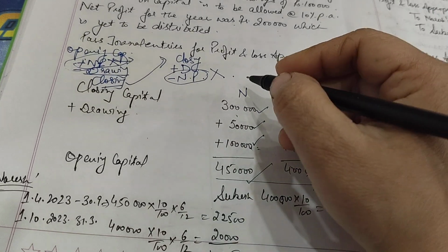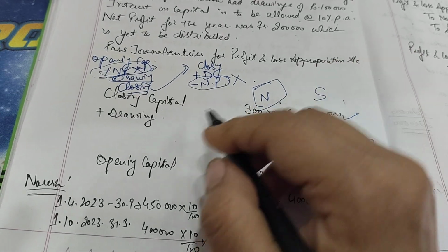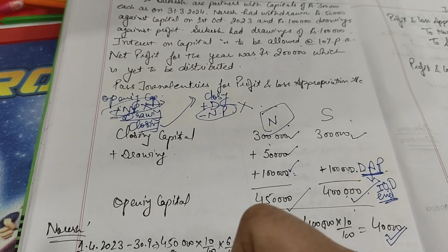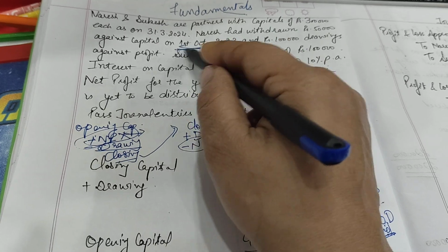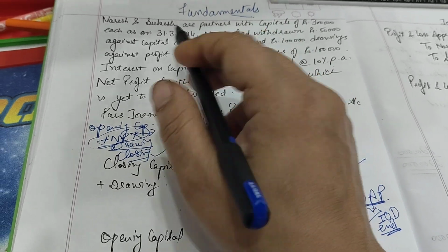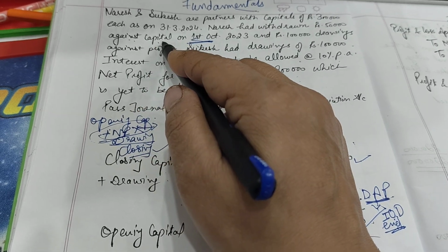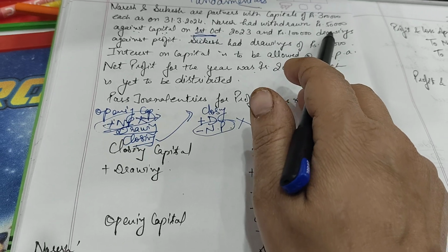But when we are doing the calculation for Naresh's interest on capital, his opening capital was 4 lakh 50,000, which stood at 4 lakh 50,000 till the 1st of October when he drew against capital. His withdrawal from his capital was rupees 50,000 here, right?